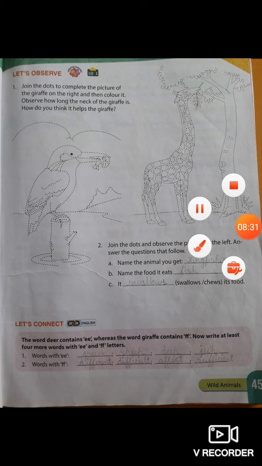So students, you have to fill this in your book. You can also find more words with double E or double F letters, but in this activity you have to write only 4 words with double E and double F.